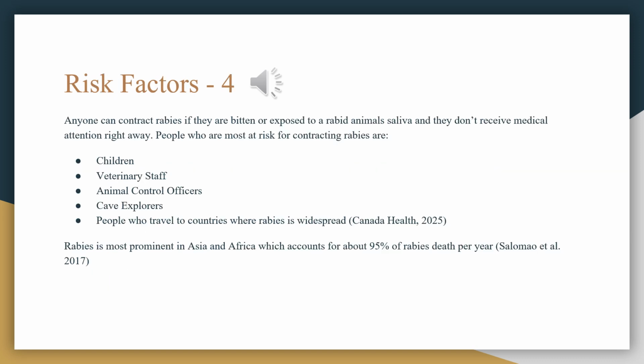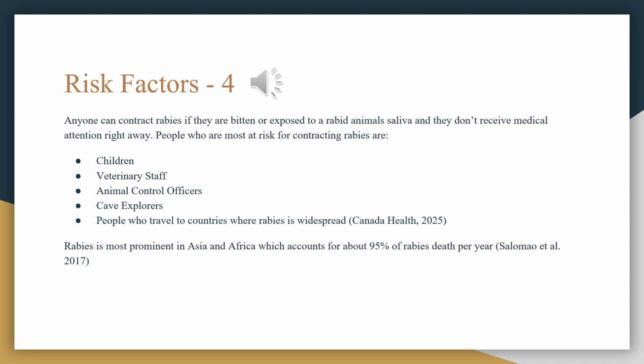Risk factors. Anyone can contract rabies if they are bitten by an animal who is infected or exposed to a rabid animal's saliva and they don't seek medical attention right away. According to Canada Health 2025, people who are most at risk for contracting rabies are children because they are more likely to interact with or be bitten by animals, veterinarian staff, animal control officers, and people who go cave exploring or travel to countries where rabies is widespread.